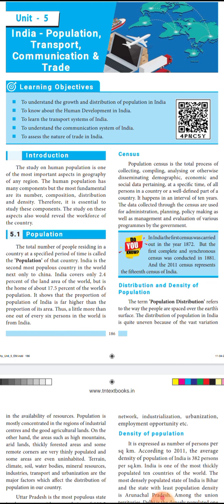So today I'm going to take geography lesson number 5, as you can see in the clipping. Before starting the lesson, let me tell you a thing about happiness. Today's topic is happiness. When we say happiness, immediately the smiley face comes into your mind, isn't it?